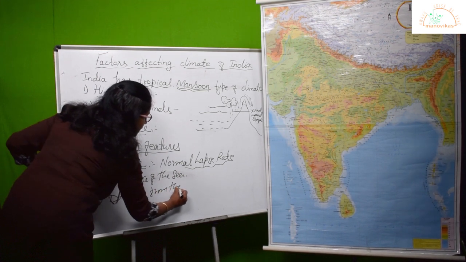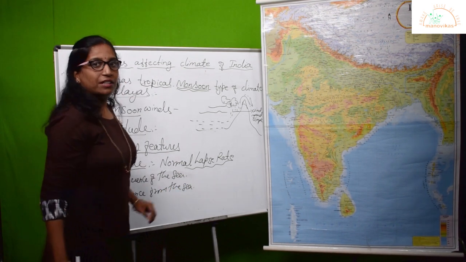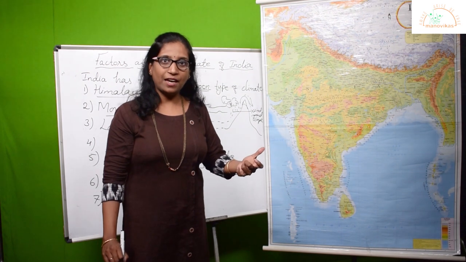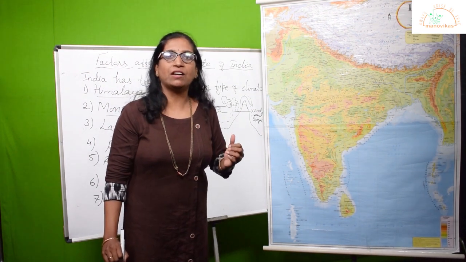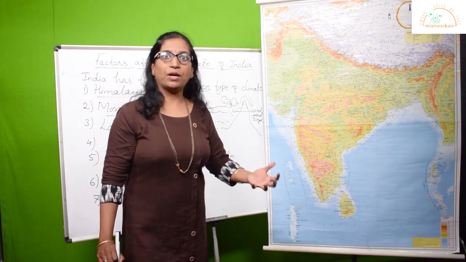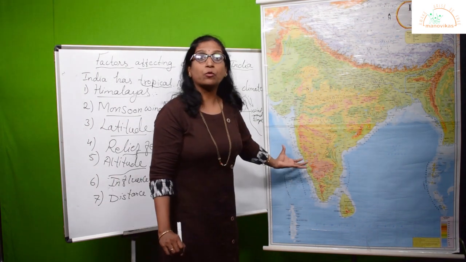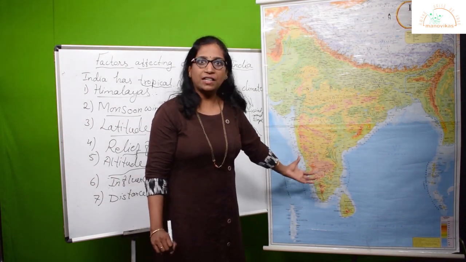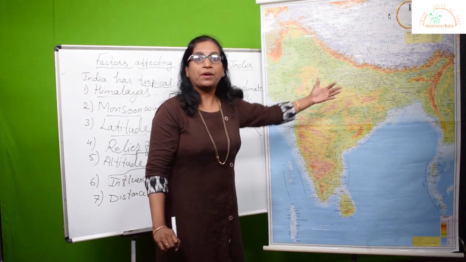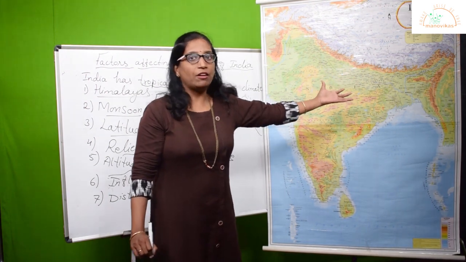Distance from the sea. Now see the difference. First I said influence of the sea. How is the sea influencing? By giving us enough moisture-laden winds. Because of the water body, there is enough cloud cover formed over the sea, which, when the wind blows, the winds bring along with them in the form of clouds.